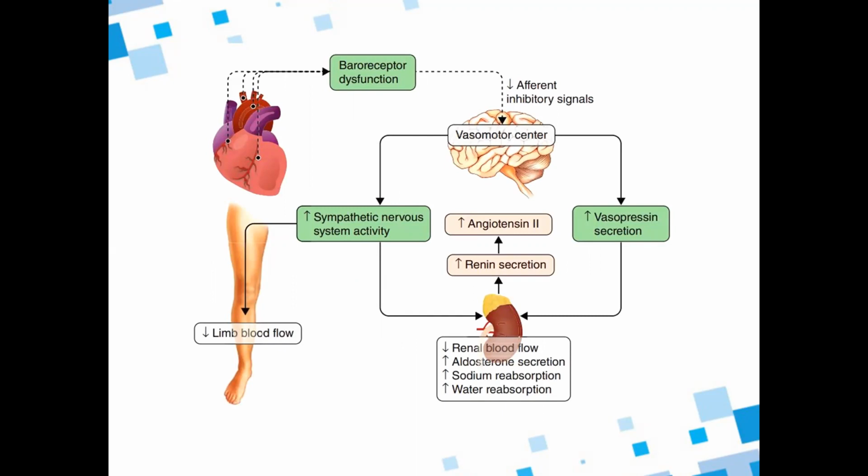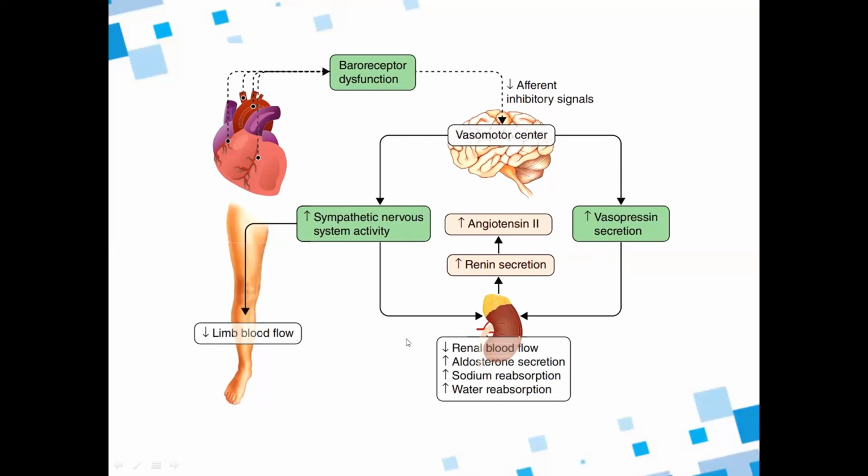So here what is happening, as we discussed previously in the slides, when the baroreceptor dysfunction happens, those signals will be reaching the vasomotor center in the brain, because of which the sympathetic nervous system activity will be increasing, and they decrease the limb blood flow, because they need to increase the venous return to the heart.